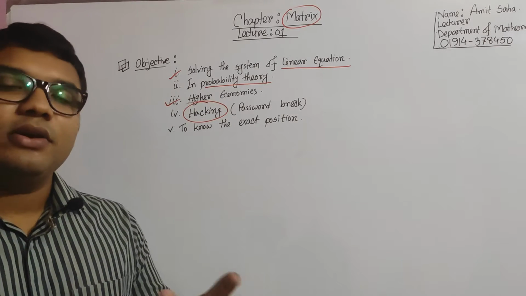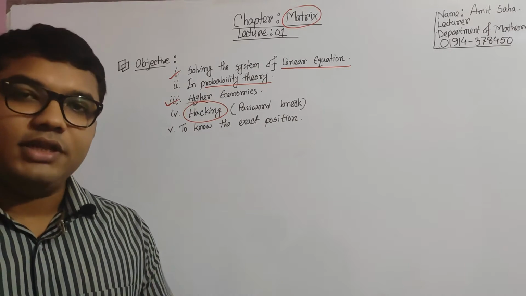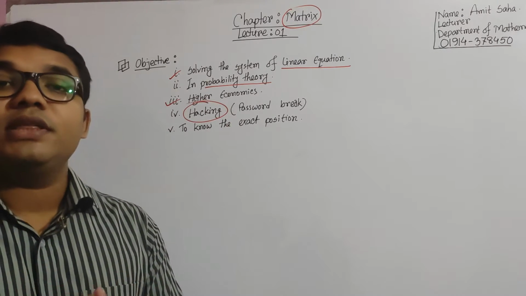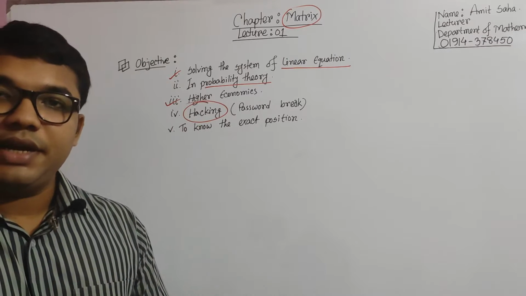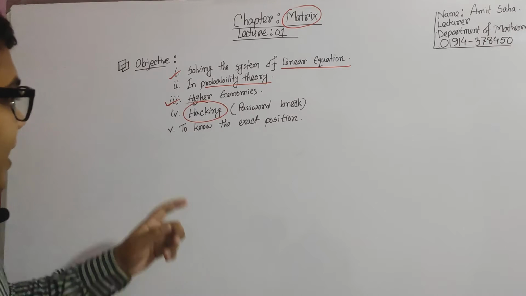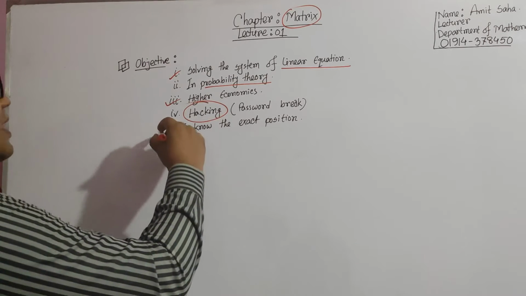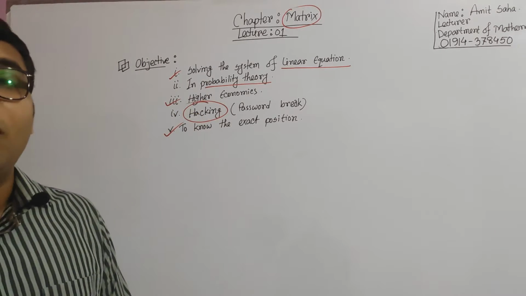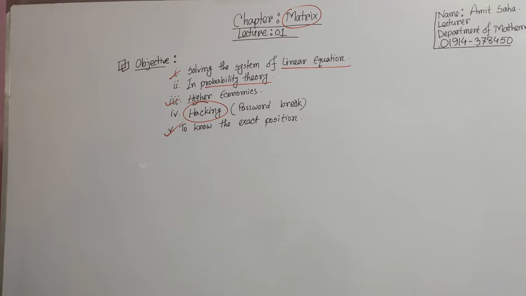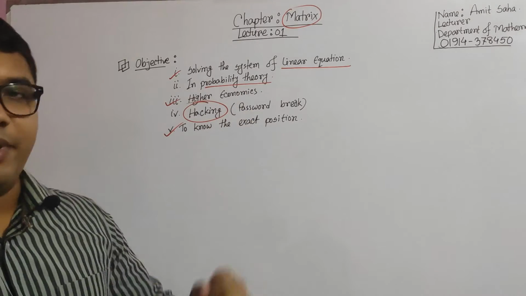At the same time, you have to be an expert in CSE, and at that time you must go for a course of matrix. So if you are thinking about the engineering sector, then matrix will be very important for you. And the last part is to know the exact position of any object or person in a group. So these are the main objectives of matrix.